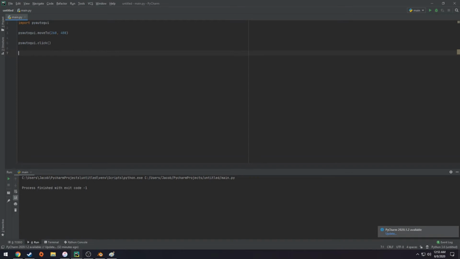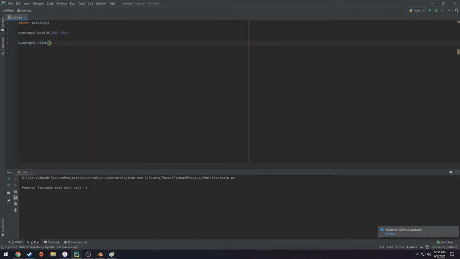So we can do all this without actually understanding the intricacies of computers. You can pretty much Google anything in Python and there's going to be something for it. We don't have to understand how anything communicates with the screen, for instance. We can just say move to and click, and this library lets us do that. If we run this right now, this program's going to be run from line 1 to line 7 from top to bottom, and it's going to first import the library of functions that we're using, and then it's going to run these two separate commands.